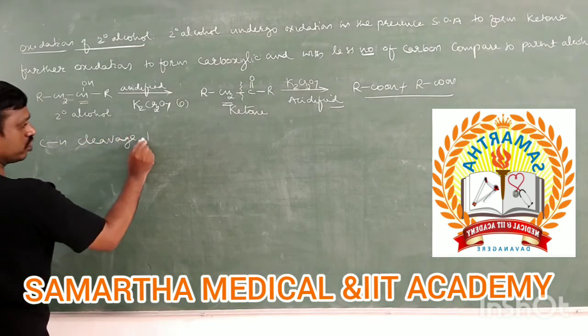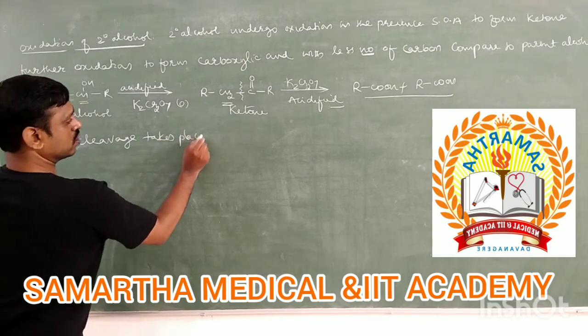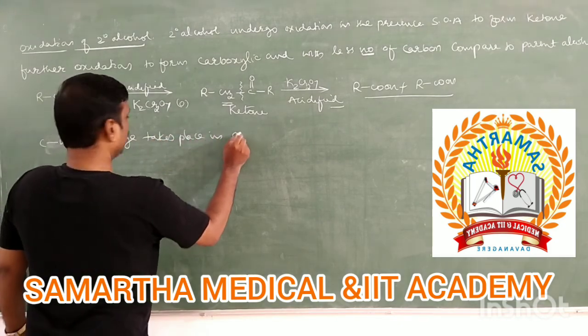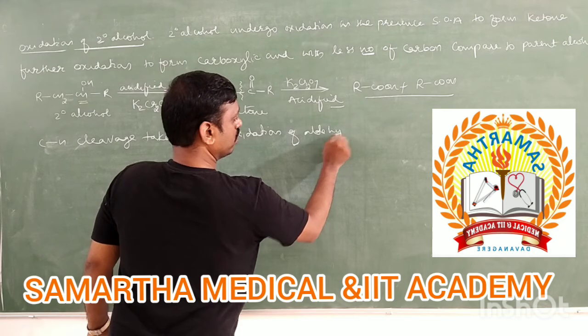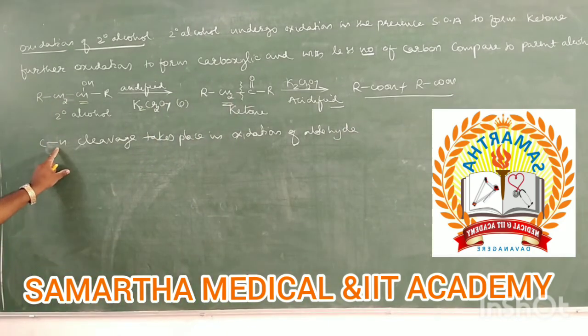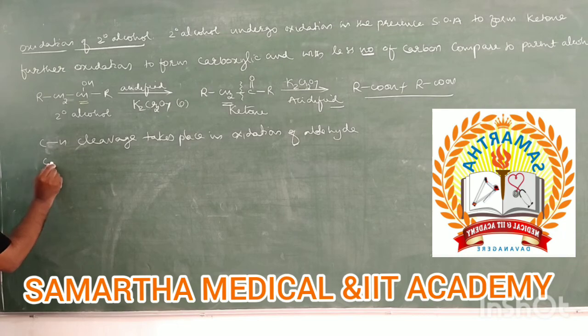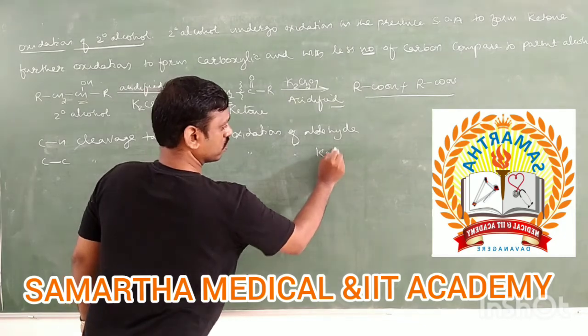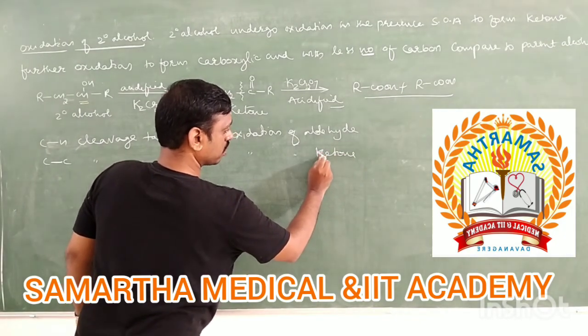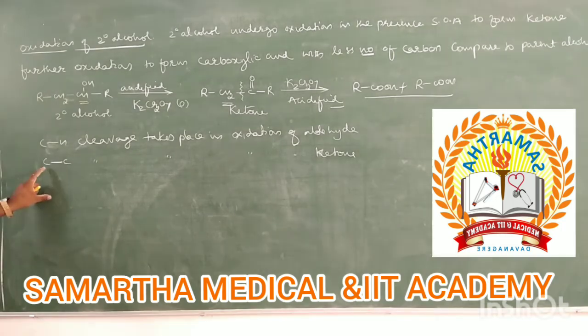So when aldehyde undergoes oxidation, there is CH bond cleavage, whereas carbon-carbon bond cleavage takes place in oxidation of ketone. When ketone undergoes oxidation, there is CC bond cleavage, not CH bond cleavage. The cleavage of CC bond is much more difficult compared to CH bond. The cleavage of CH bond is very easy compared to CC bond.